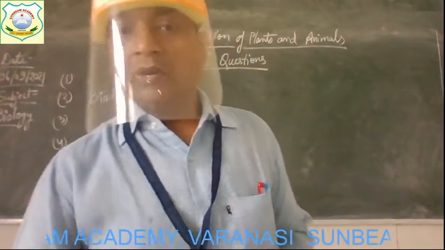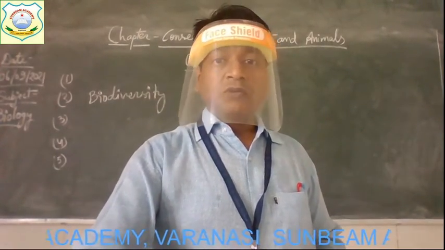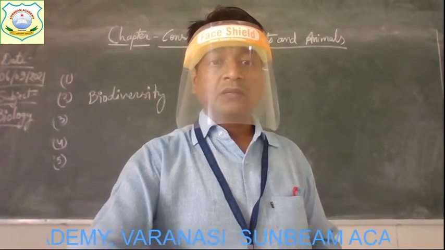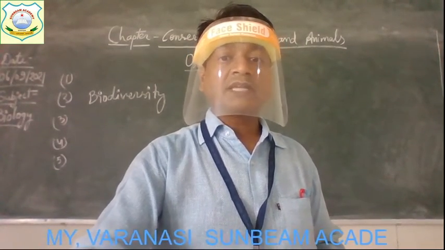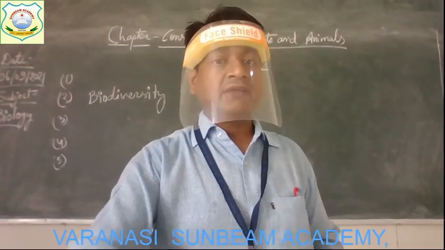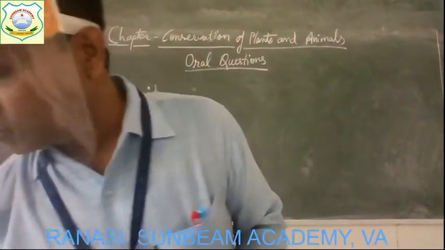Very good. Now, after the oral questions, we have the next topic, that is conservation of forests and wildlife. Okay, so come to the next topic.